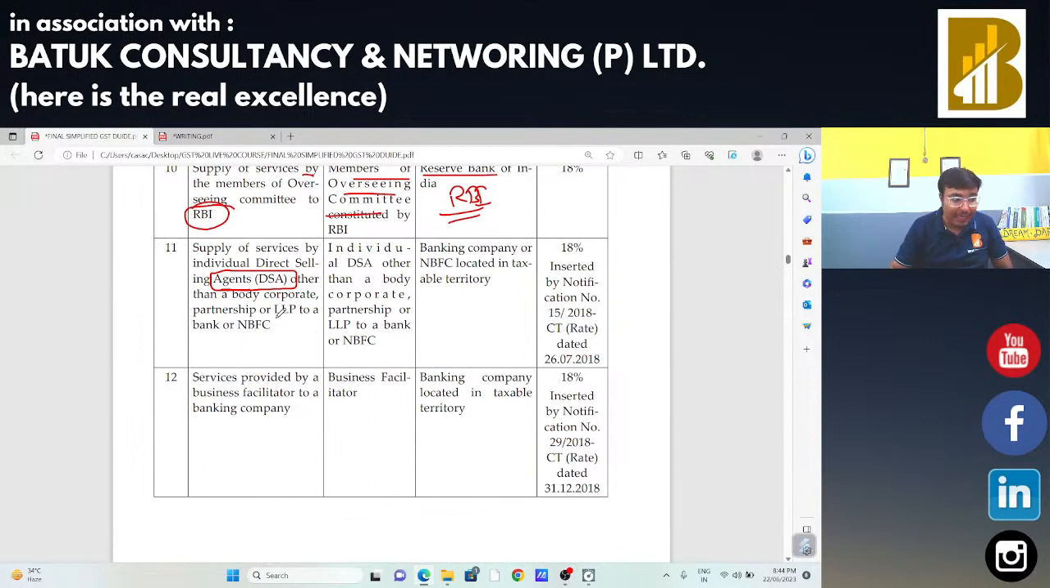Sir, many times banks are going to appoint DSA, that is direct selling agent, and direct selling agents capture the market on behalf of that company. And if that direct selling agent is going to provide their services to that particular banking company or that NBFC, in that case, that direct selling agent is not able to make the payment of taxes. That banking company or NBFC will be liable to make the payment of taxes.